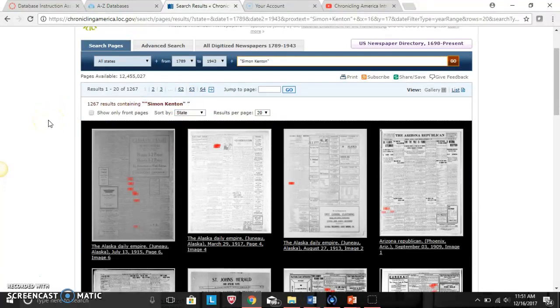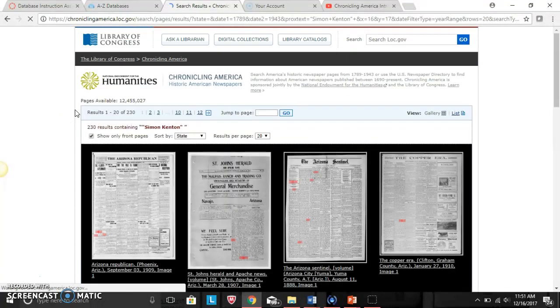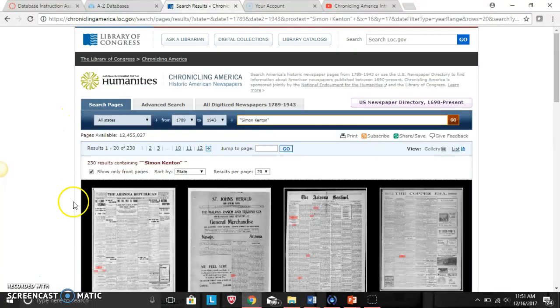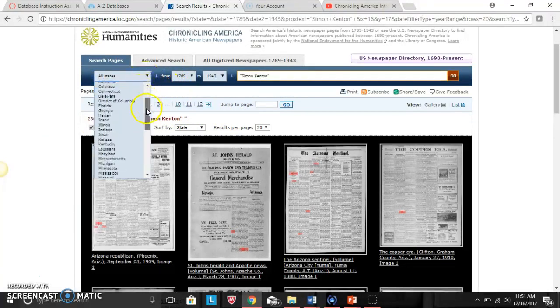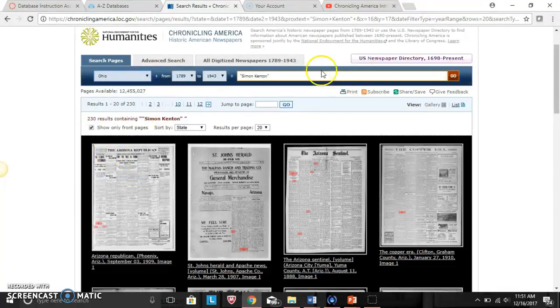We can also filter our results by looking for articles where Simon Kenton only appears on the front page. So let's click that and see what we filter from 1,267. We should get a lower result. So Simon Kenton has appeared on 230 front page newspapers. To continue our filtering, why don't we now look at just Ohio? I think when we choose Ohio and hit go, it's going to remove our front page option.